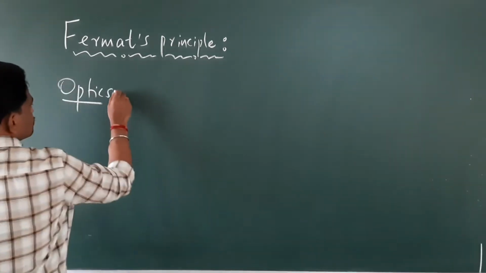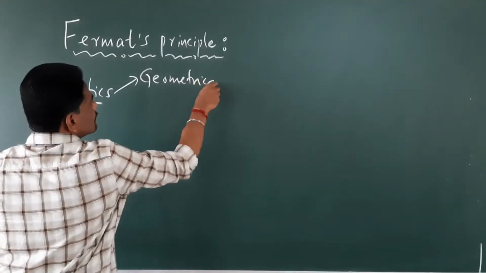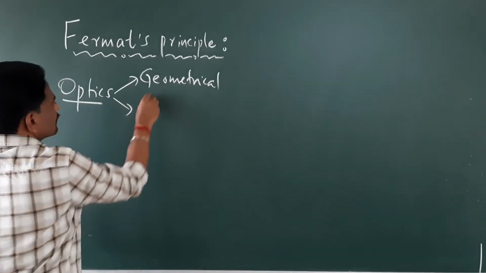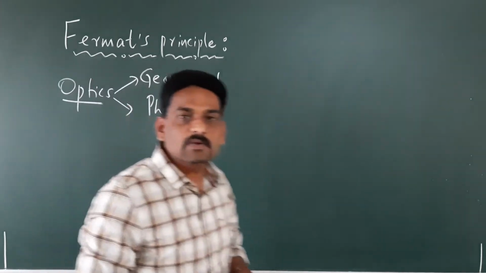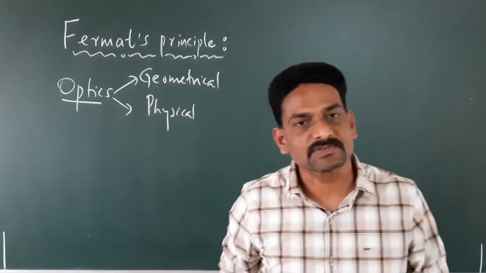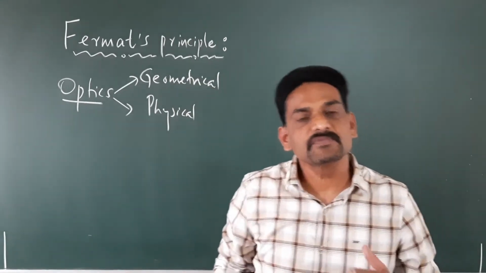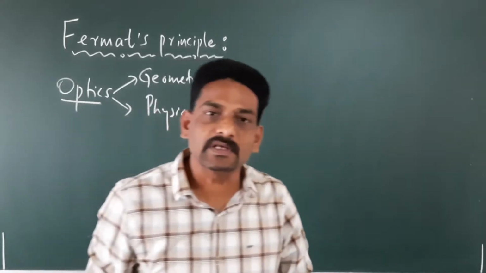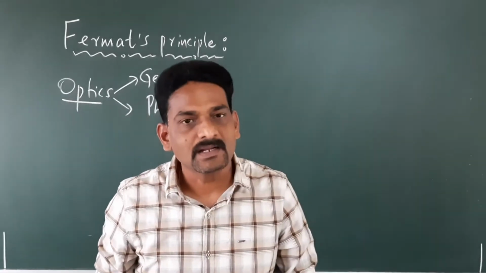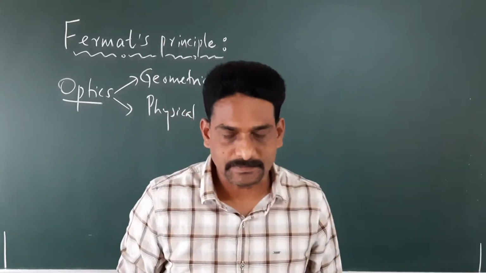So let's try to understand what geometrical optics is and what physical optics is. Now, geometrical optics deals with the properties of light in terms of the ray nature of light.